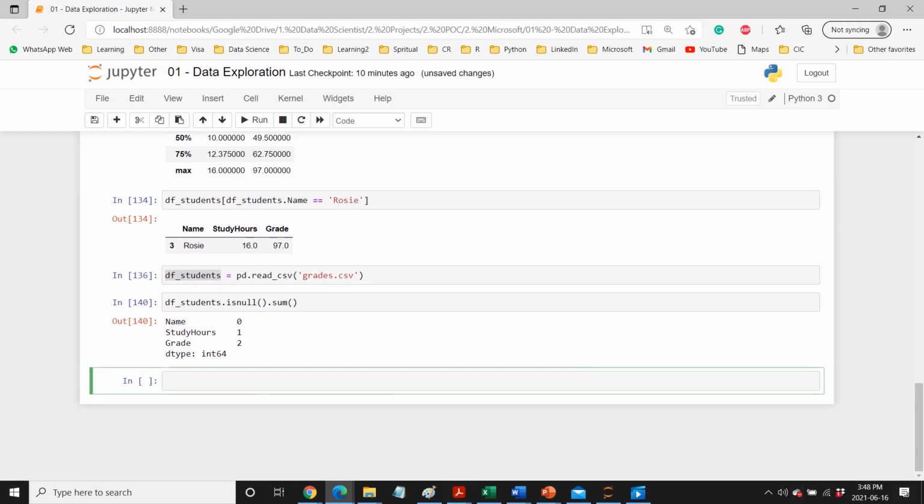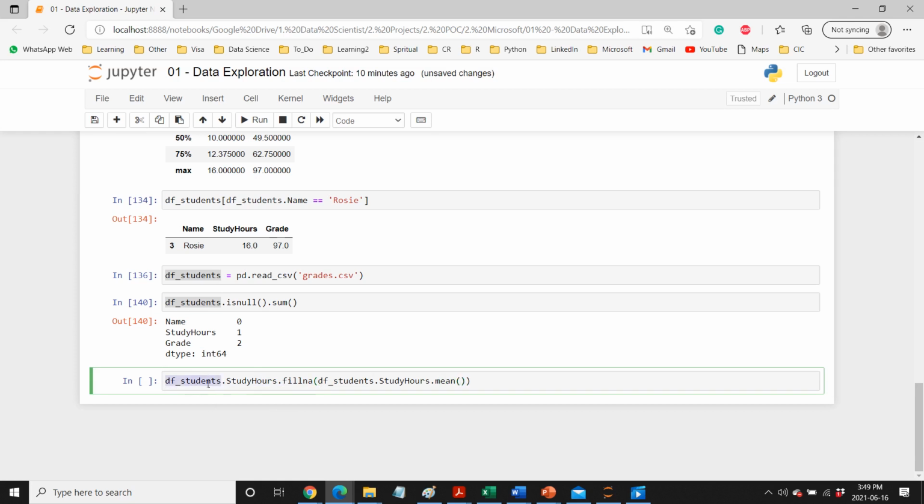Now if you want to replace those missing values, how do we deal with these missing values? Either we can drop those missing values, or we can replace them. For example, let's take both examples. So df students, and then we know that we have missing values in this column, study hours. And then what we are going to do is we say fillna. So it will find all the NAs, and then we are filling those NAs with something. And what is that thing which we can decide? So generally in this case, what we do is we replace it with the mean value. We can use mean.